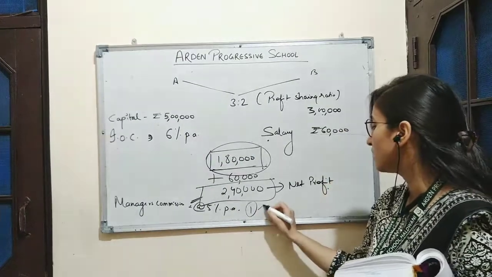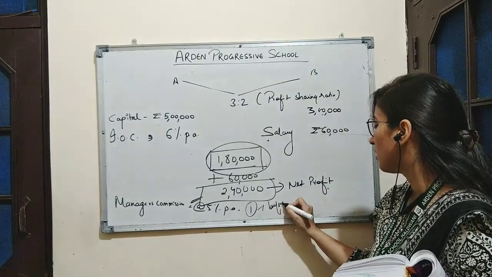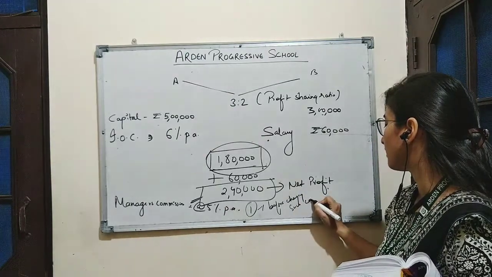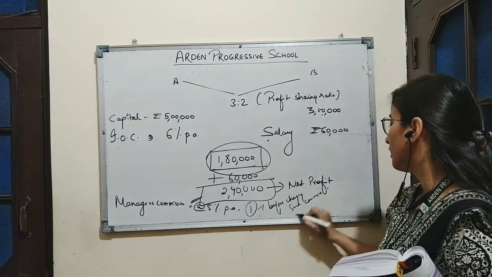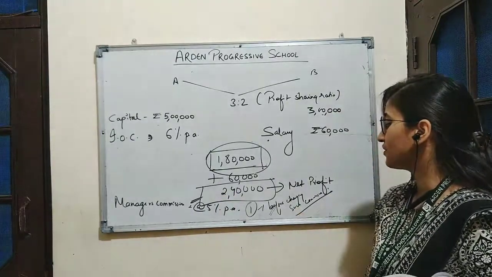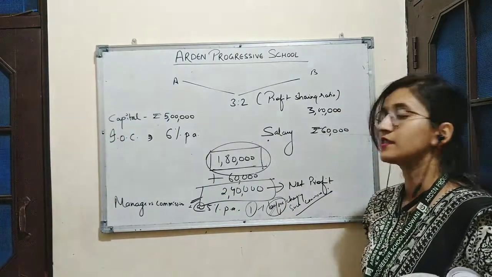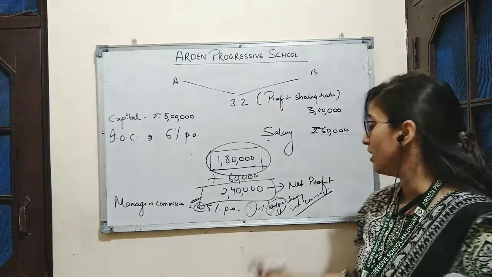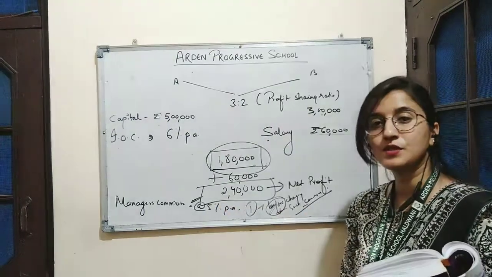First method was before charging such commission. So, if the method is not given in the question, we will refer to the first method, which is before charging such commission. Manager's commission to be charged on net profit before charging such commission.